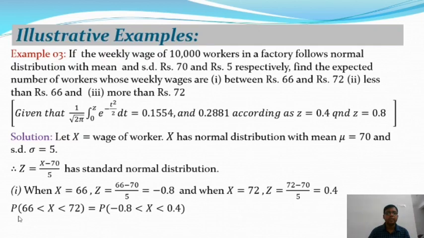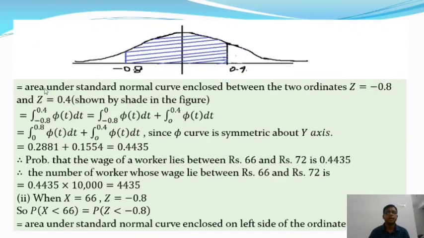So therefore the probability of 66 < x < 72 gives the probability of -0.8 < z < 0.4. Where x has a normal distribution, and z has a standard normal distribution. So from this we will get the area under the standard normal curve enclosed between the two ordinates z = -0.8 and z = 0.4. So in that region, that means -0.8 to 0.4.